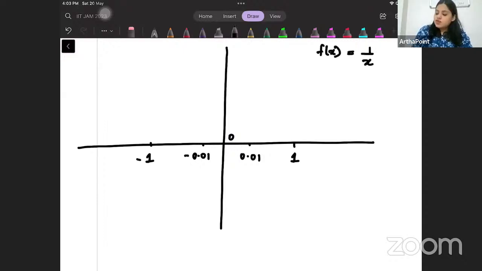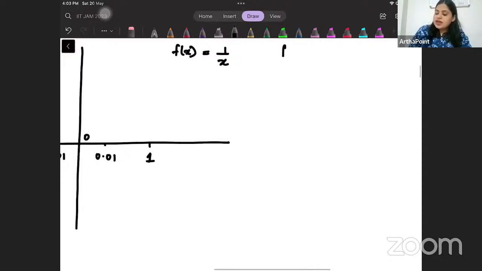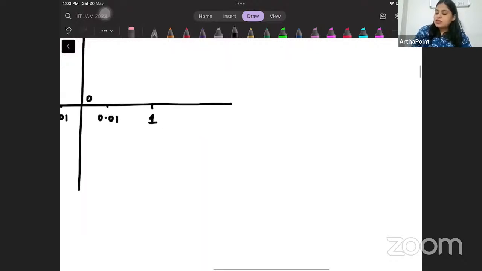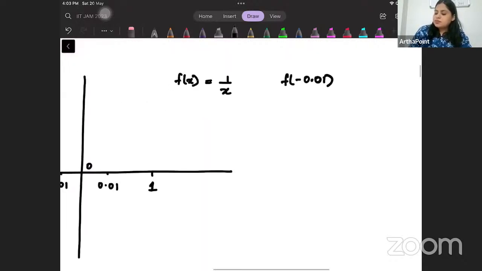So when I take negative 0.01, I will get 1 upon minus this.